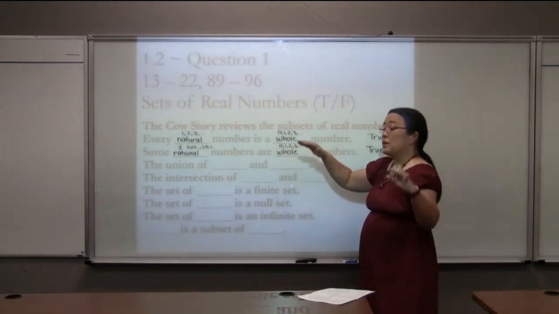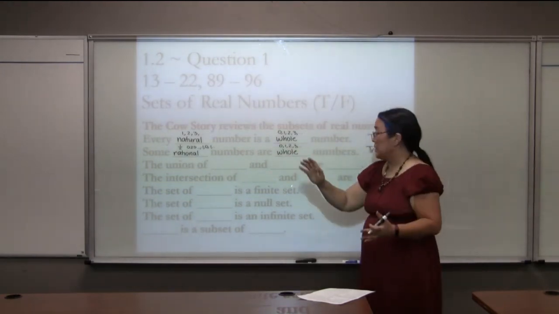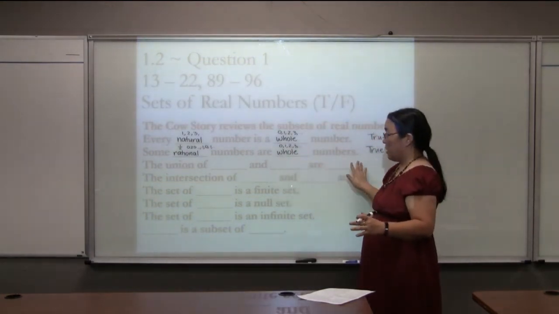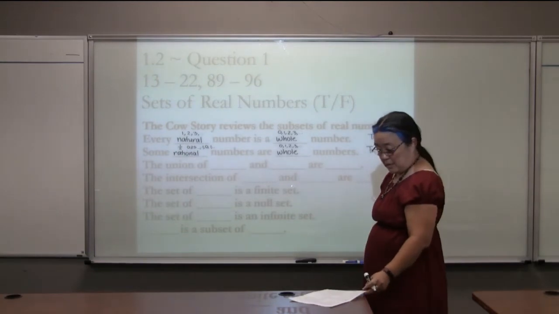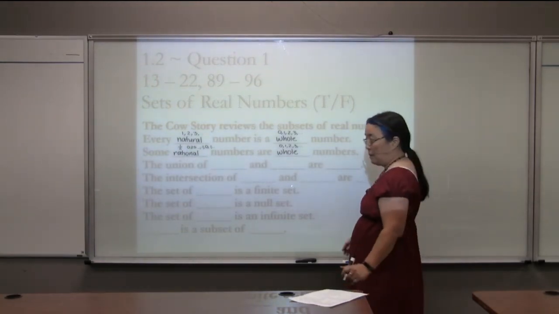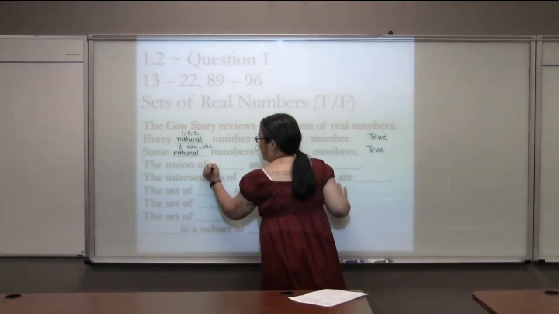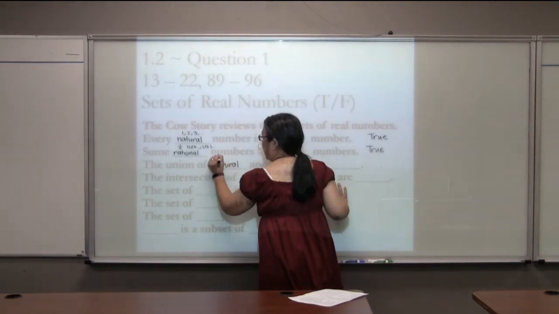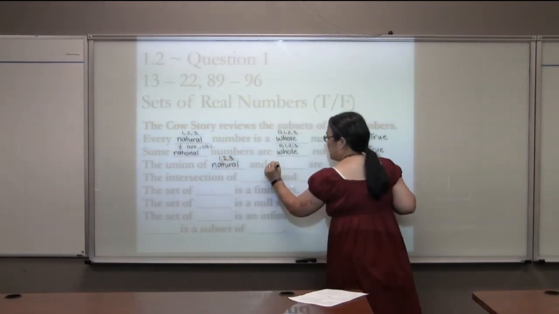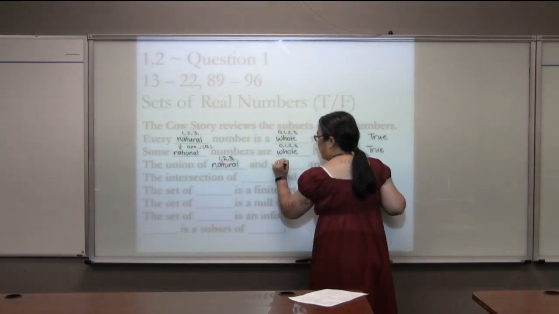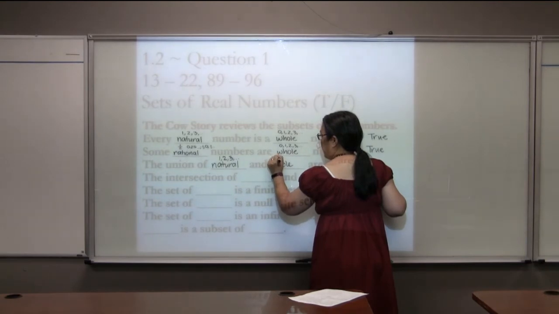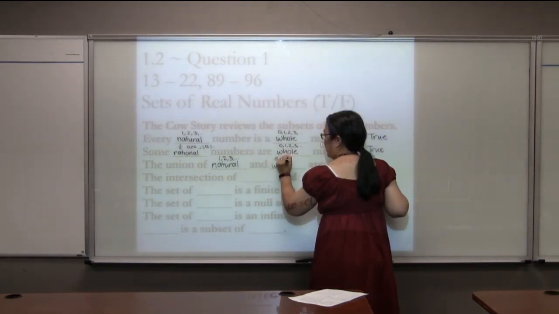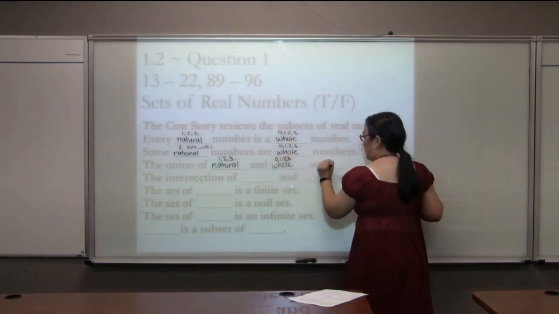The union, meaning putting 2 things together, the union of 2 sets is some other set. And we can say the union of natural numbers and whole numbers is whole numbers. The union of natural numbers, like 1, 2, 3, and whole numbers, like 0, 1, 2, 3, are whole numbers.